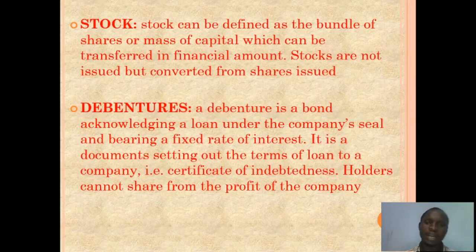It acknowledges, and it has the company's seal, that an individual is entitled to a certain fixed rate of interest. Holders cannot share from the profit of the company; rather, they get their interest back.